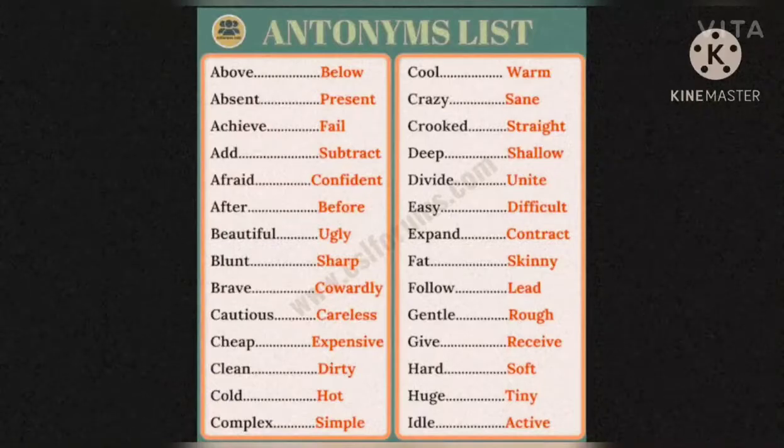Achieve means to get something, to try and to achieve. But if someone is not achieving, it means they are not getting, it means they are failing. Adding means if something is there, we add by taking more and more. So that becomes the synonym. If we say the opposite of it, we are removing something from that. That means we are subtracting. So add, the antonym is subtract.